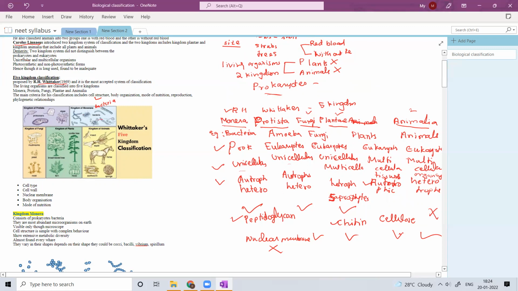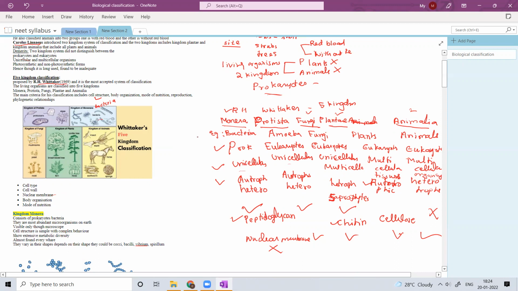What is the cell type in Monerans? That means bacteria. Cell type is prokaryote, and the cell wall is made up of peptidoglycan in the case of bacteria, that is Monera. In Protista, cell wall present. Fungi also have a cell wall present. In animals, the cell wall is absent. And nuclear membrane: except Monerans, all have a nuclear membrane.